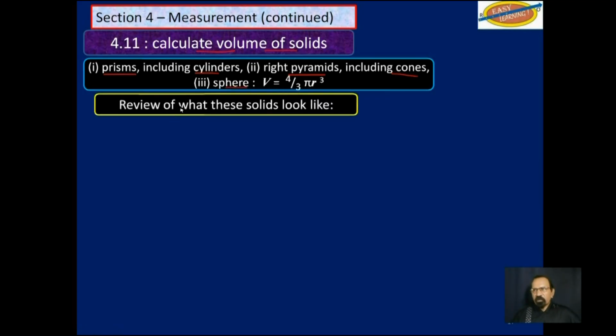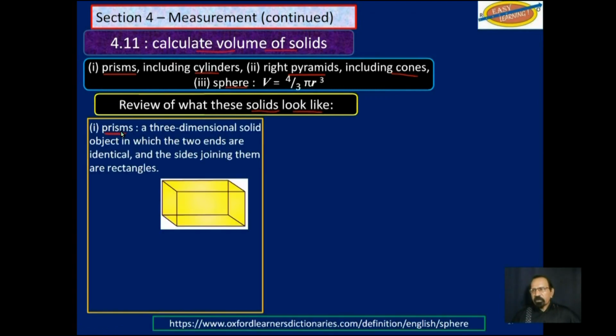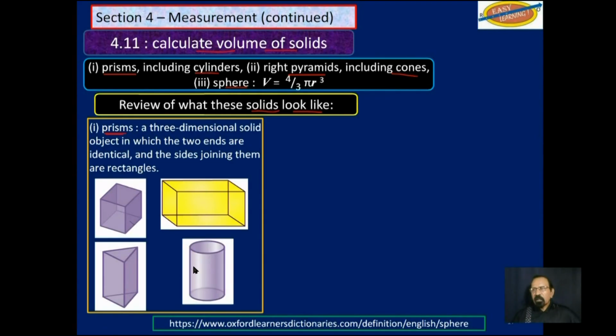Let us review, first of all, what these solids look like. Now, these are prisms. Essentially, they have 2 end faces, like that one there and that one over there, that are identical, and the faces are joined by rectangles. A cylinder may be considered a special type of prism. It does have an end face here, another one down below there, and is joined by this one face here. If we spread that out, we will get one large rectangle.